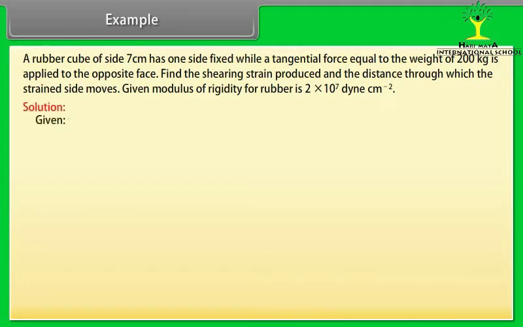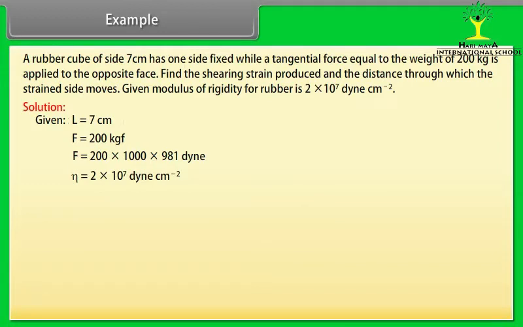Let's see the solution. Given, L is equal to 7 cm and F is equal to 200 kgf. Converting the value of F into dynes, we get F is equal to 200 into 1000 into 981 dyne. Eta is given by 2 into 10 raised to the power 7 dyne per centimeter square. We know that the area of the face of the cube A is equal to L square. Putting the values of L, we get A is equal to 7 into 7 centimeter square, which is equal to 49 centimeter square.